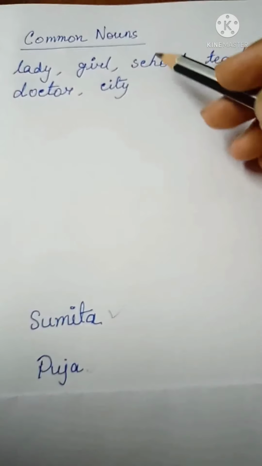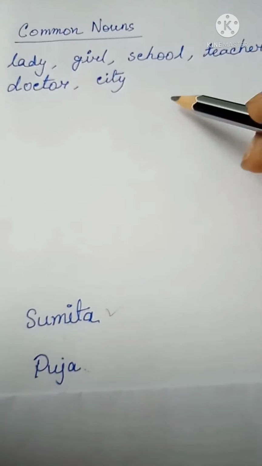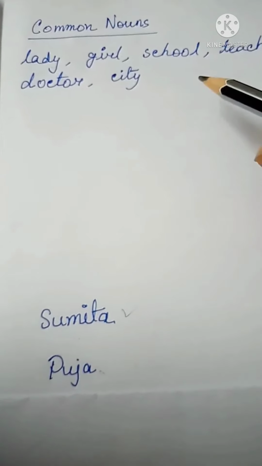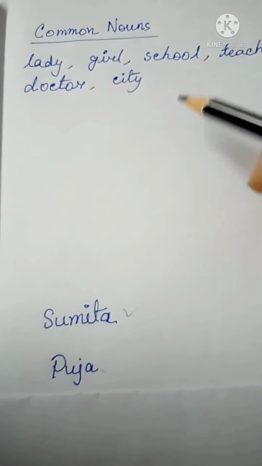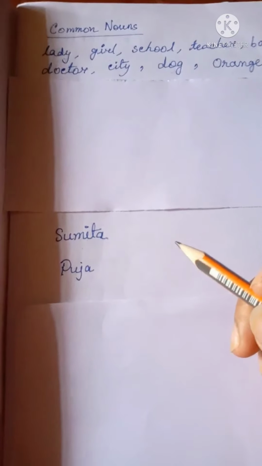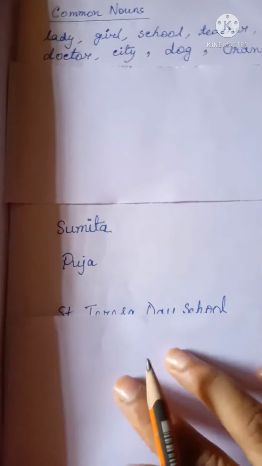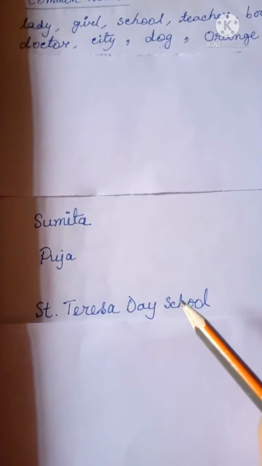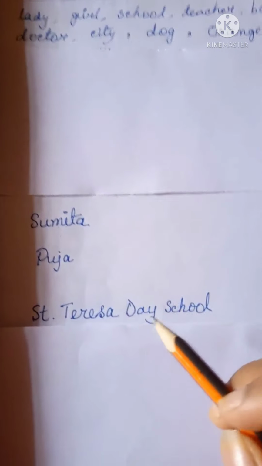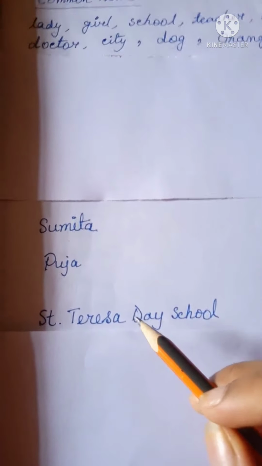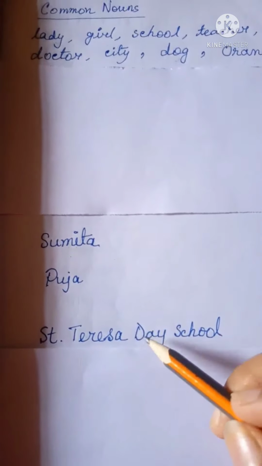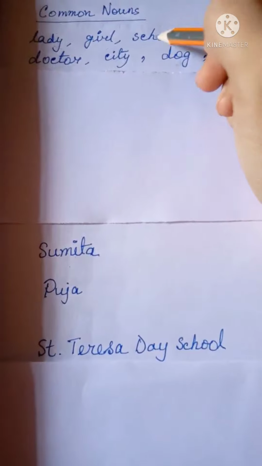Now see the next example, that is school. Now we all know that school is a common name for an institution where we go to get education at the secondary or higher secondary level. But if you say that the name of my school is St. Teresa Day School, then St. Teresa Day School becomes a proper noun because it is the special name of a particular school. That's why it is a proper noun while school is a common noun.